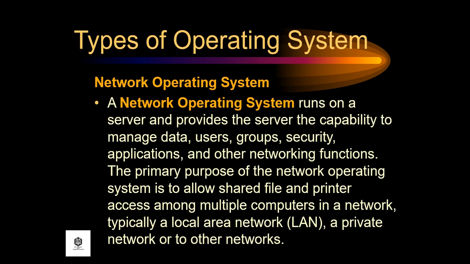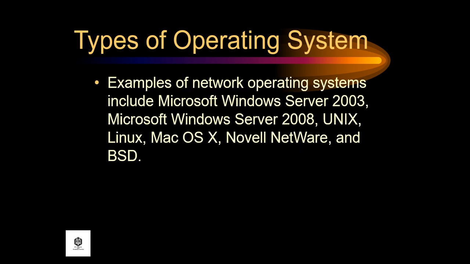The primary purpose of the network operating system is to allow shared file and printer access among multiple computers in a network, typically a local area network or LAN, a private network, or to other networks.